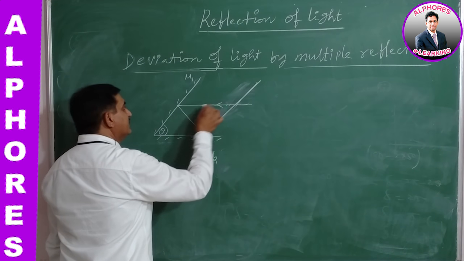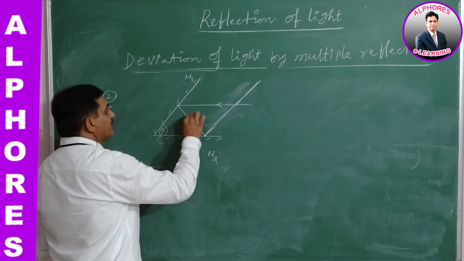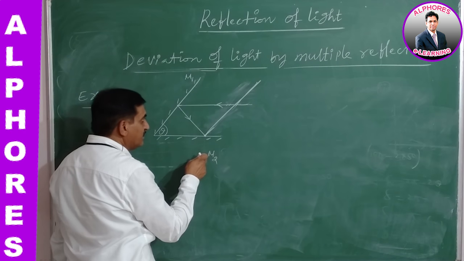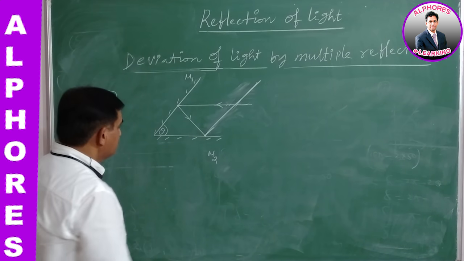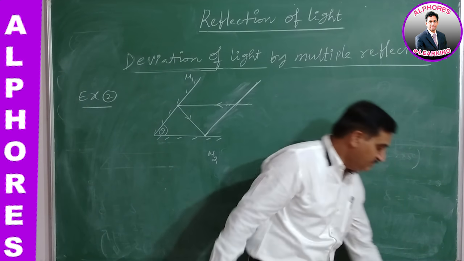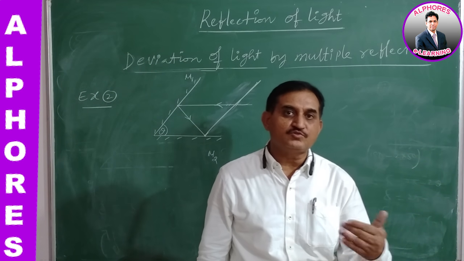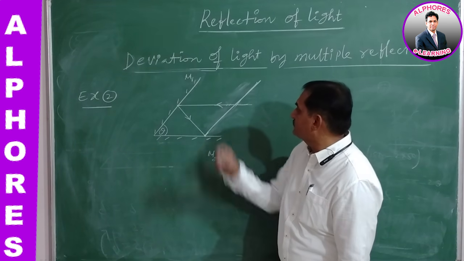So the ray is incident on the first mirror, which is parallel to the second one, and after reflection again it is incident on the second mirror and reflects parallel to the first mirror. In this case, the light is parallel to the second mirror, incident on the first mirror, and after two multiple reflections, finally the light ray is parallel to the first mirror.